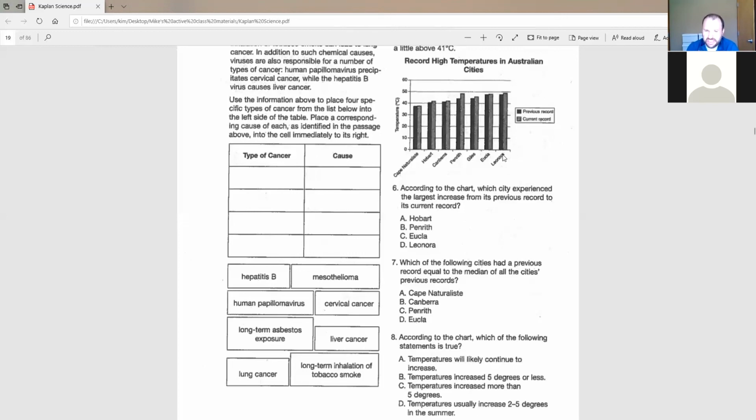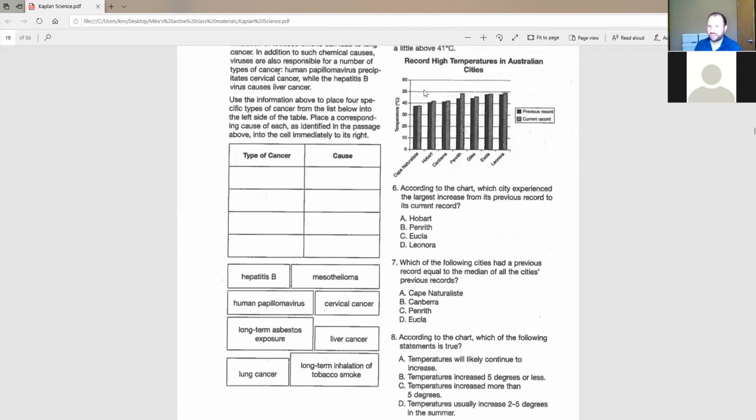So same thing with D. Temperatures usually increase 2 to 5 degrees in the summer. Well, all of the information on here is cities and the temperatures of their record temperature. There's nothing on here differentiating between seasons and if things are hotter in the summer.